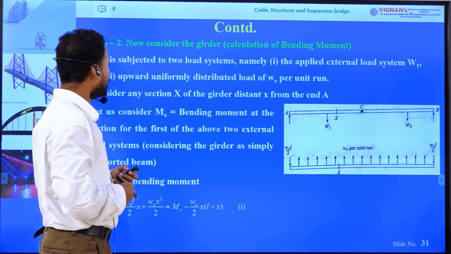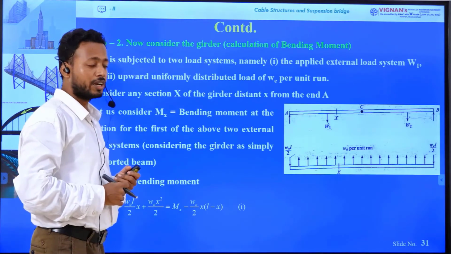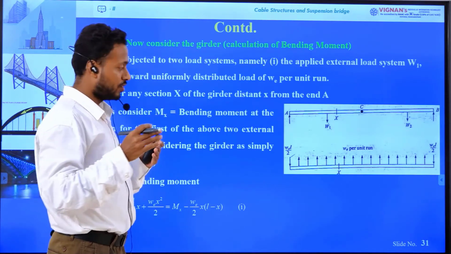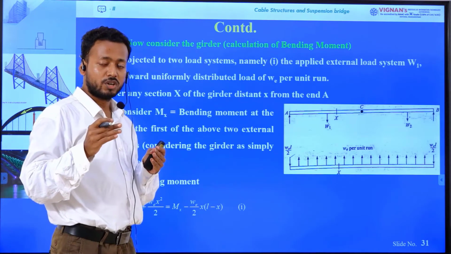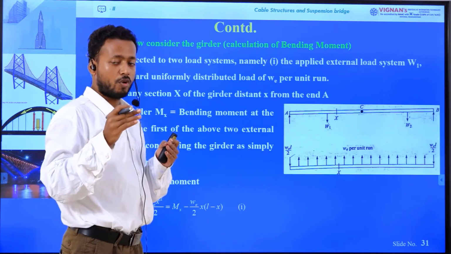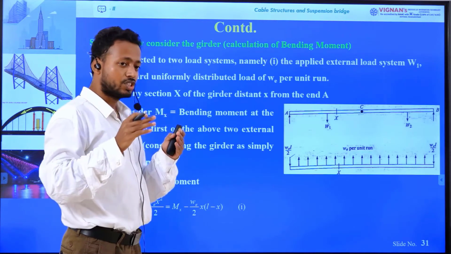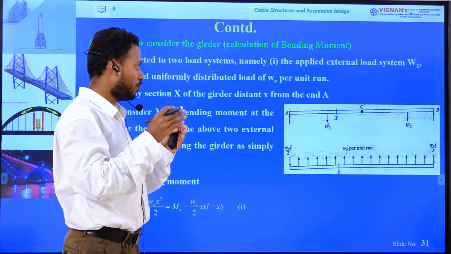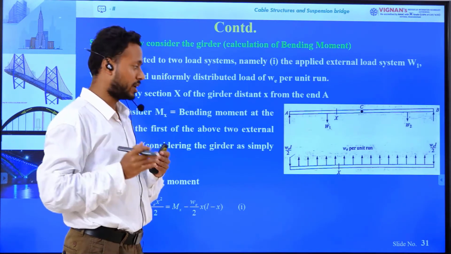Now step 2, consider the girder. Now we will calculate the bending moment, right? While calculating the bending moment of the girder, we will consider the uniformly distributed load and the externally applied point load separately.